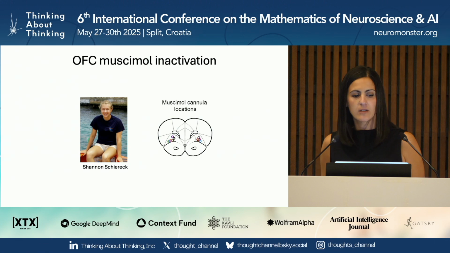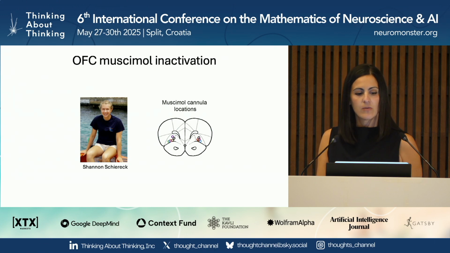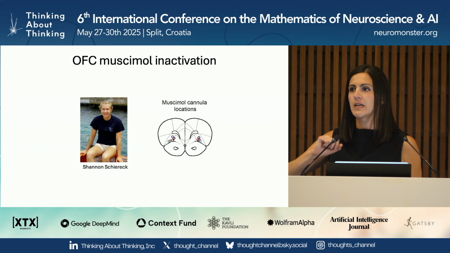Okay, so the OFC work is largely the work of a former graduate student, Shannon Sherrick. One of the first things she did in the lab was bilaterally inactivate the orbitofrontal cortex using muscimol, which is a GABA agonist. So this basically, when you infuse it in brain tissue, shuts off all of the spiking in that brain area.